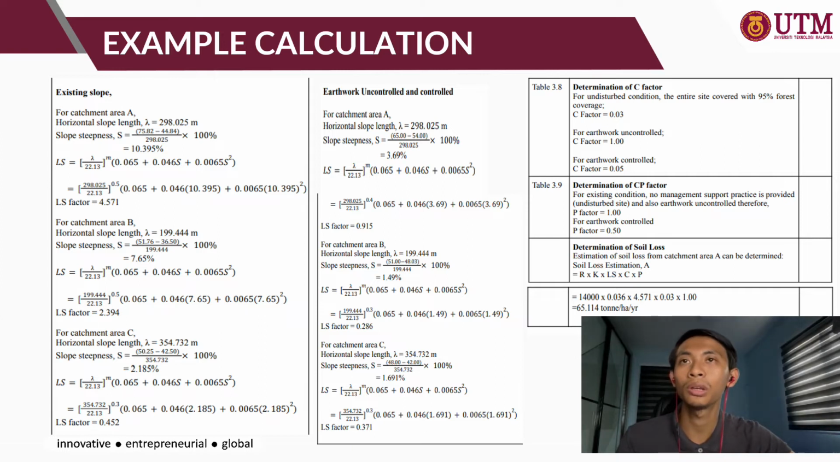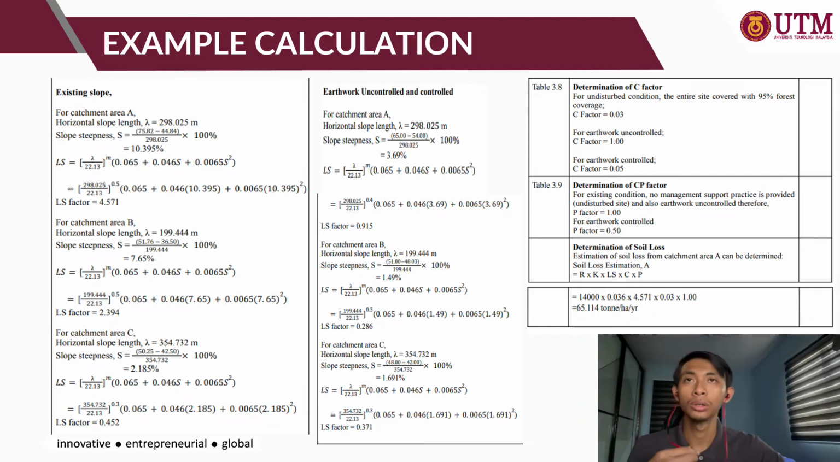Then we substitute the value into the LS formula, and we get 4.571. We use the same method and calculation for catchment area B and catchment area C. For the earthwork, uncontrolled and controlled, we use the same method and the formula is also the same. The difference is we use the design platform level as our elevation, and the difference between it will be applied, and we get a different LS factor from the existing one, but our controlled and uncontrolled still remain the same.